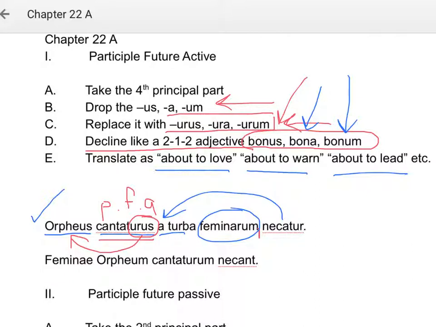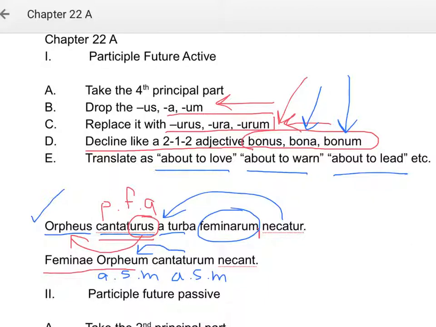Look at the second example. Feminae Orpheum cantaturum necant. The women kill Orpheus, about to sing. It's a little bit awkward in English because you don't use participles the same way or as often. But in this case, cantaturum agrees again with Orpheus. Orpheus is the accusative, singular, masculine. So cantaturum is the accusative, singular, masculine. Orpheus, being about to sing, the women kill him. It's difficult to put it in English without it sounding a little bit awkward.